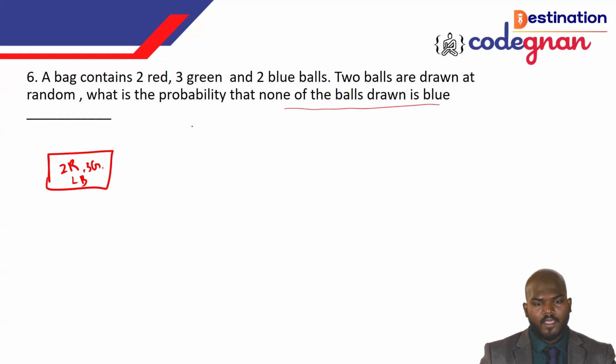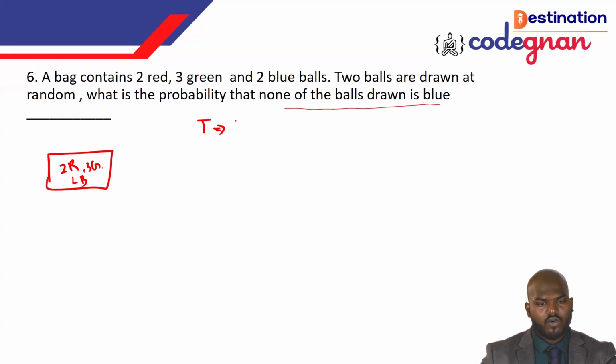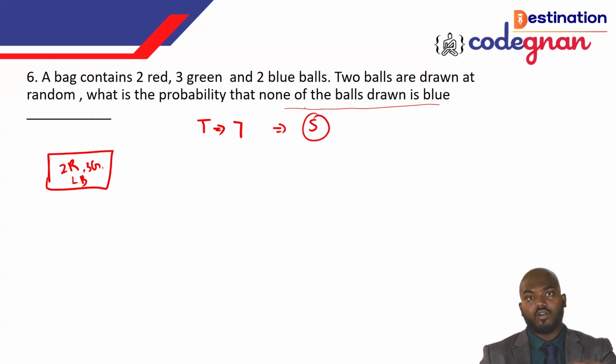Okay, first of all you just want to find out the total number of balls. So the total number of balls is 2 plus 3 plus 2. We can call it 7 here. Okay, the 7 we can call a sample space, the total outcomes.